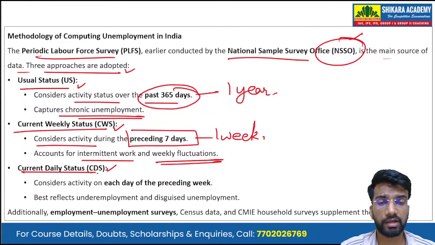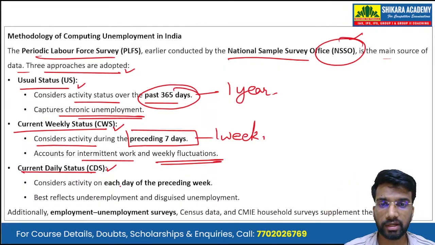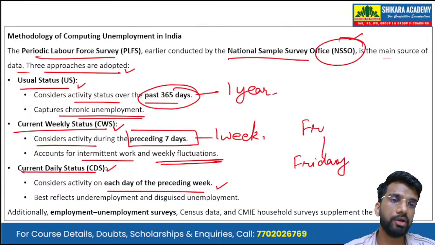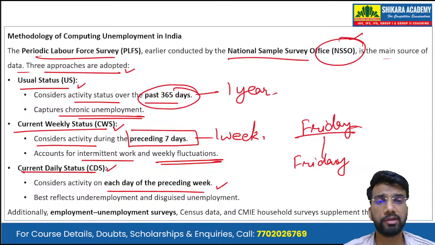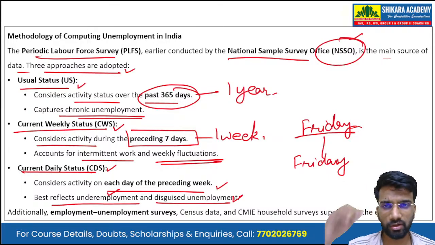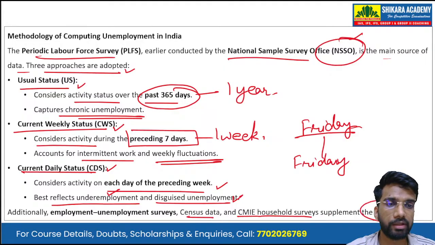Then there is current daily status. Okay, first yearly, then weekly, then daily. It considers activity on each day of the preceding week. Okay, so if today is Friday, it will take the previous week's Friday into consideration, and this best reflects the underemployment and the disguised unemployment. Additionally, the employment unemployment surveys, the census data, and the CMIE household surveys supplement the estimates of the Periodic Labour Force Survey.